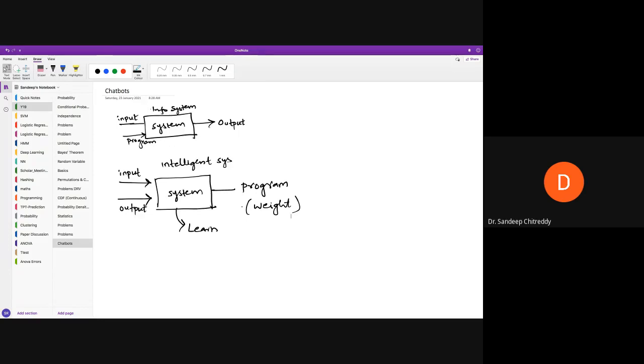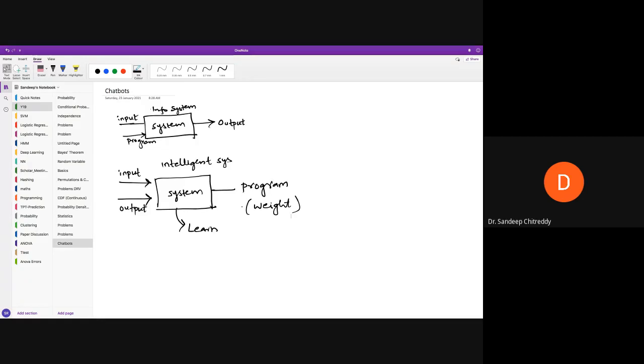But there are other ways also to do it, just by giving input and trying to learn the system. But more commonly, what we see is we have an input and we have an output. I'll discuss what is an input and what is an output when we go to a chatbot or any other application, speech-based or vision-based. But in a general intelligence system, we are giving an input and an output, and we are trying to learn the system.